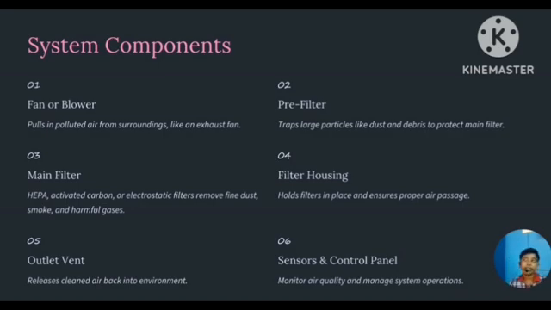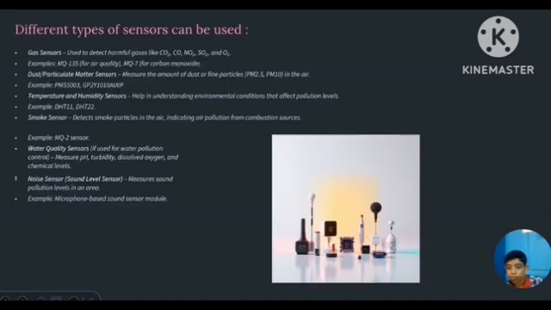Sensors and control. Sensors are used here to measure the quality of the air. Types of sensors that can be used: gas sensors to detect harmful gases in the air, and CO2, etc. Particulate matter sensors measure the amount of dust in the atmosphere. Temperature and humidity sensors help in understanding environmental conditions, etc.